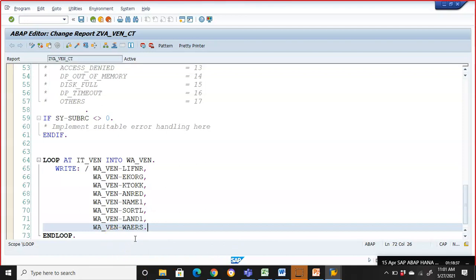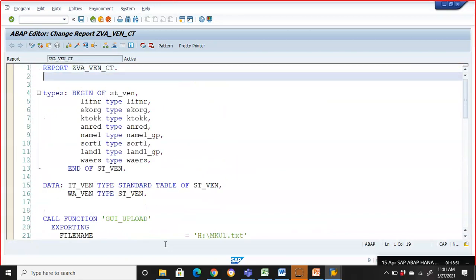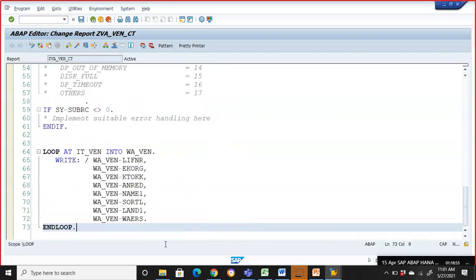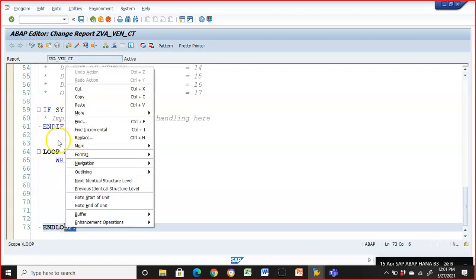But going forward, what we'll do now is upload this data through the recording. We'll upload the data into our screens, and then we will push it and save it. How do we do that is what I will discuss on the other side of the break. Okay, let's take a short break and then we'll continue. We have done this loop concept only to make sure that we have the data. So we'll just go ahead with that.